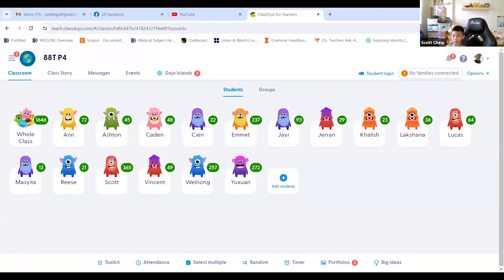Uncountable nouns, you can't count them. Actually, countable nouns describe something that can be counted. Uncountable nouns describe something that cannot be counted.